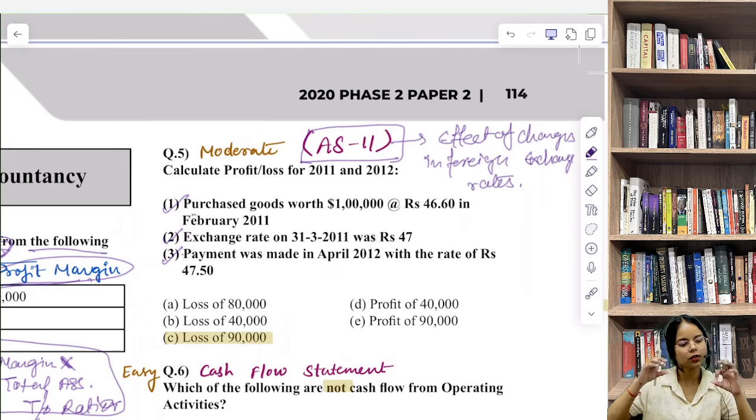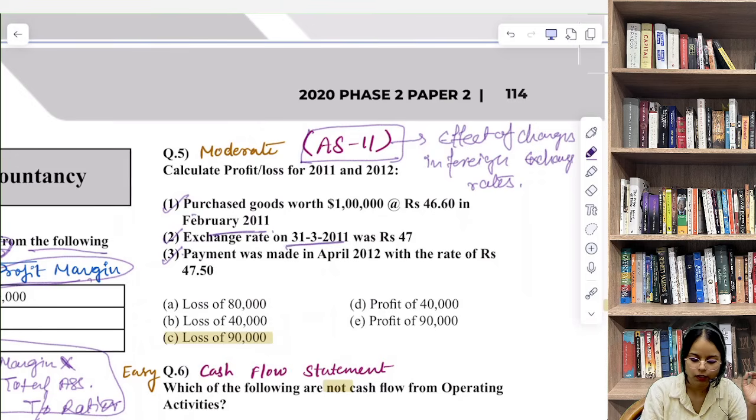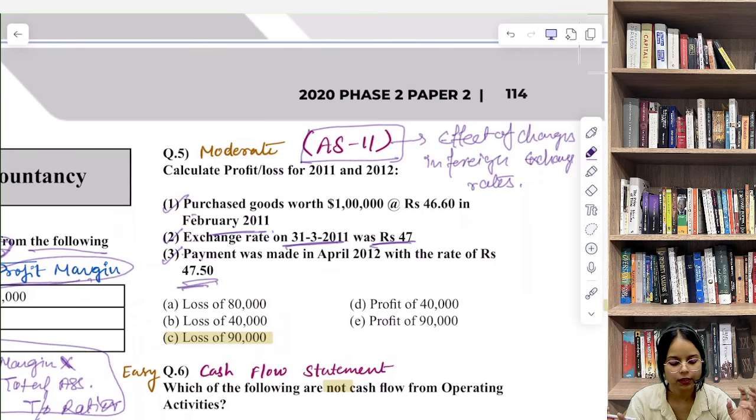Purchase goods worth $1 lakh at the rate rupees 46.60 in February 2011. Exchange rate, what was the exchange rate? 31st March 2011, it was rupees 47. Payment was made in April 2012 with the rate of rupees 47.50.